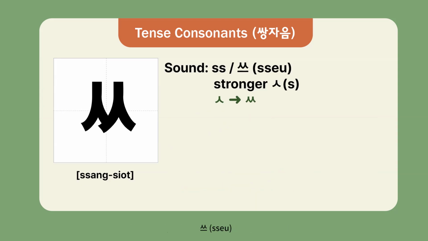Number 4, let's learn songseok, pronounced su. 스. This is the stronger version of su. The base sound is su. You make the same sound as su, but with more tension in your throat.